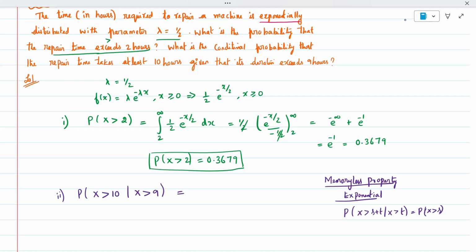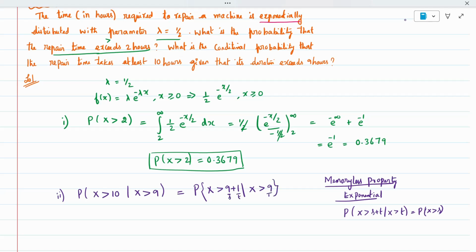Now probability of x greater than s plus t can be written with s and t. So probability of x greater than 9 plus 1 given x greater than 9; this is s, this is t.